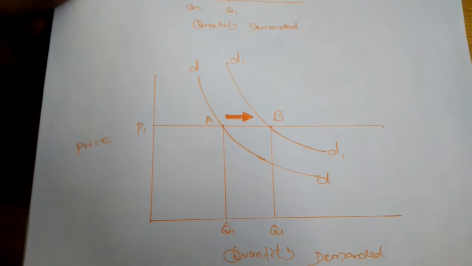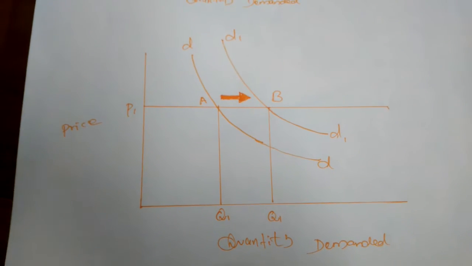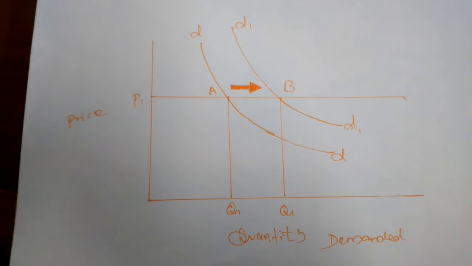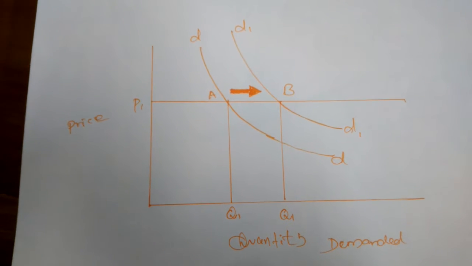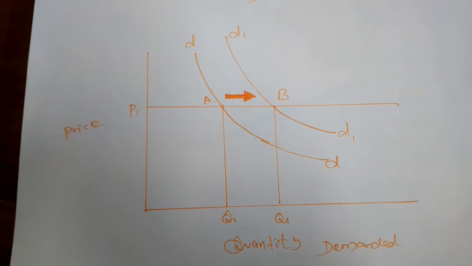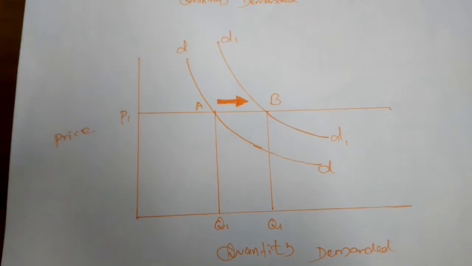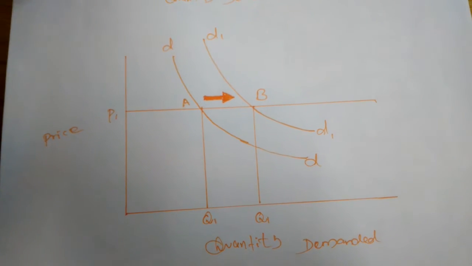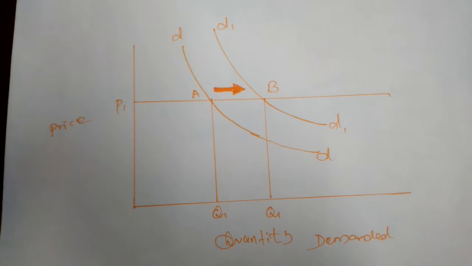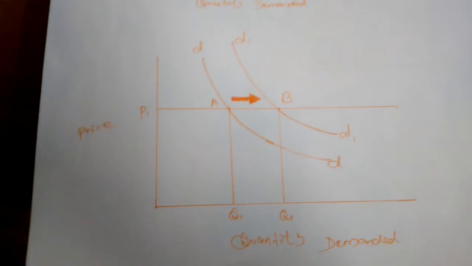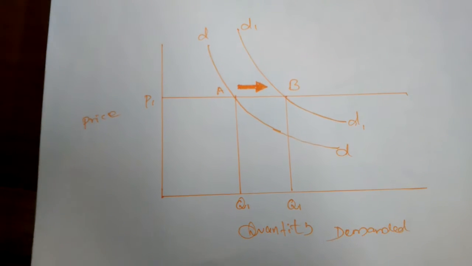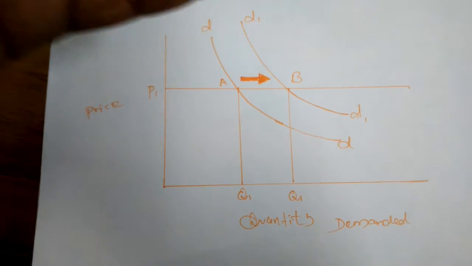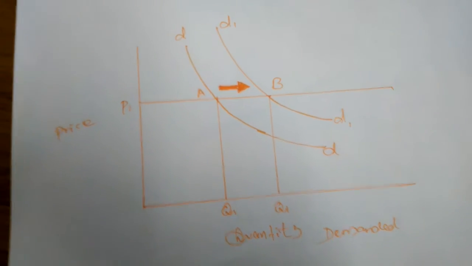We must know the difference between a shift in the demand curve and the extension and contraction of demand. Extension and contraction of demand occur only when the quantity demanded for a commodity changes due to a change in the price alone. But a shift in the demand curve occurs when the price is equal and the other determinants of demand change.